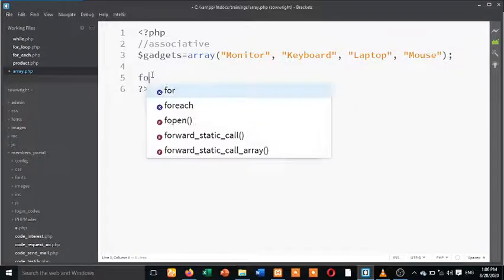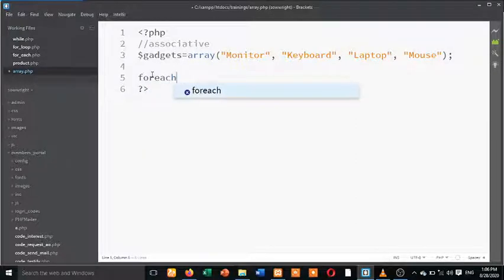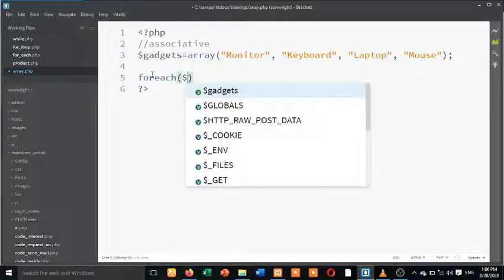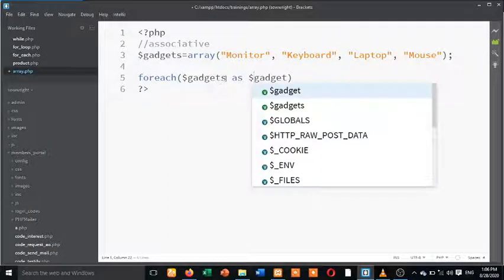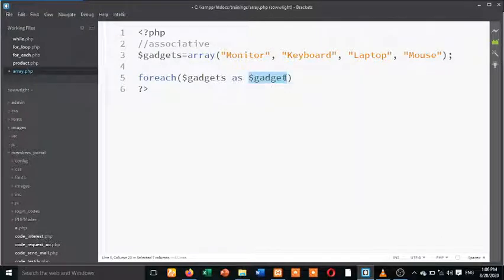So you now use foreach looping. Foreach is a keyword or a function. For each gadget, we have done this before. For each gadget as gadgets, you understand? I declare a variable. For each of these gadgets, we call it gadget without S. You can decide to call it I, so that it can work very well.